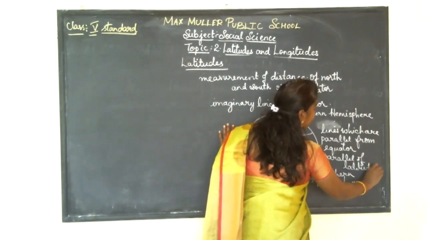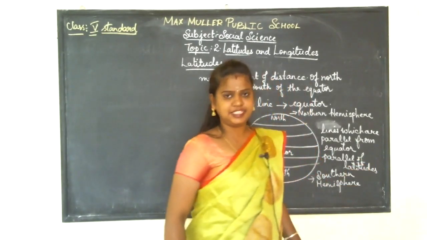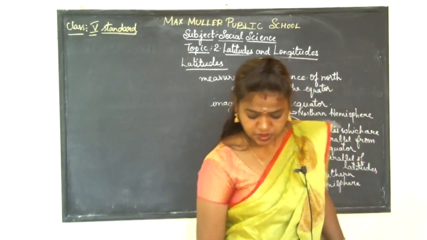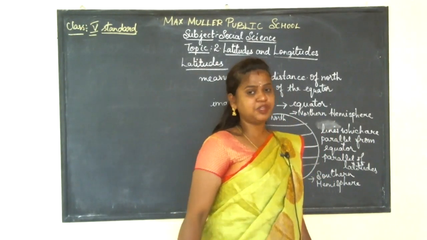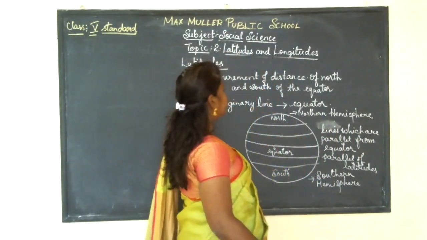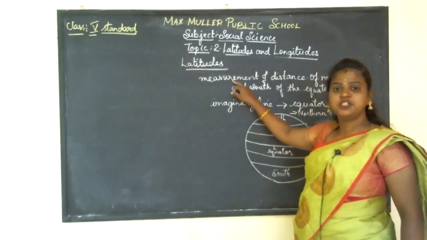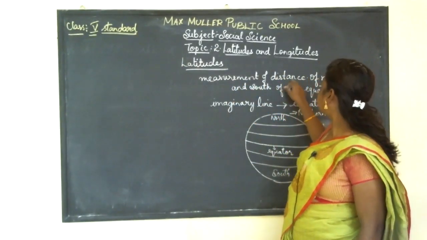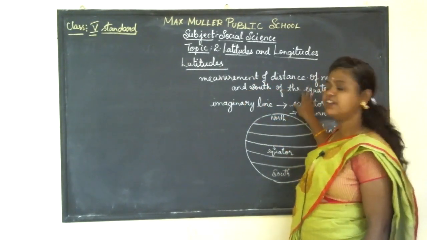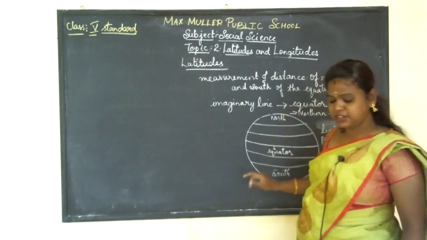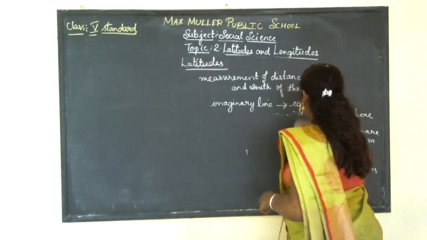I'll explain again, children. The definition of latitude is a measurement of distance north and south of the equator. I'll just explain again.